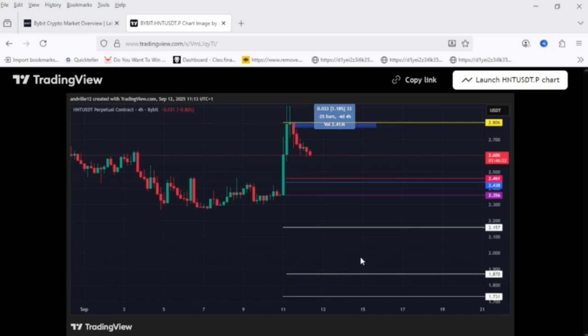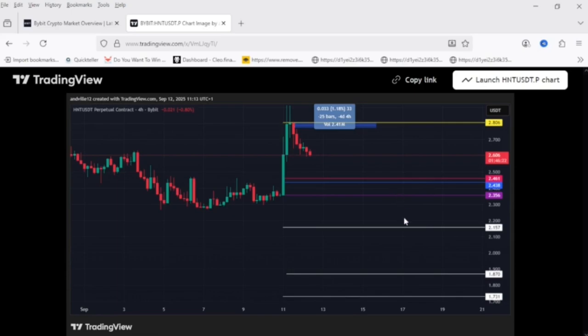And finally, the third white line indicates the fourth take profit price of this trade, which is 1.731.